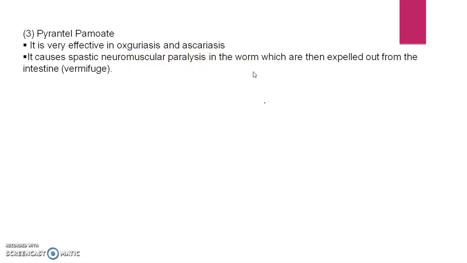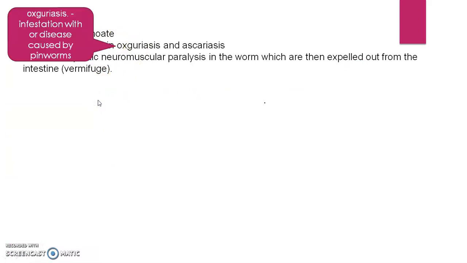If the worm is paralyzed in this neuromuscular way, it is not killed, and although it is alive in the host body, it is not capable of harming the host, and it is then expelled out from the intestine. And this pyrantel pamoate is a vermifuge in its action.